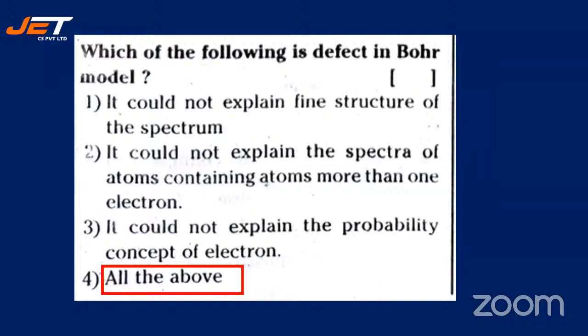And it could not explain the probability concept of the electron. It has taken the electron to be a particle revolving around the nucleus. So it did not use the probability concept, did not apply it. So it could not explain the probability concept of the electron, which was later developed. Okay.